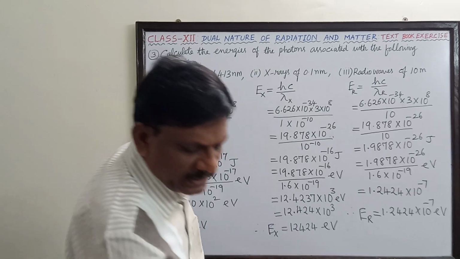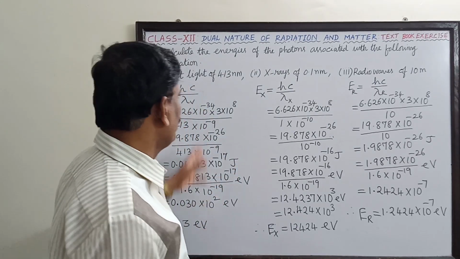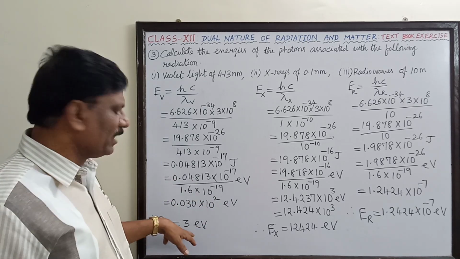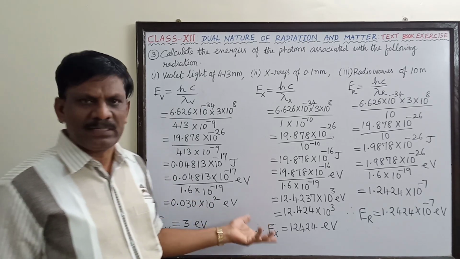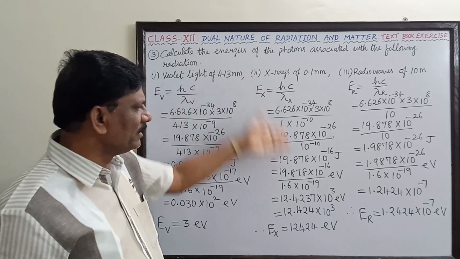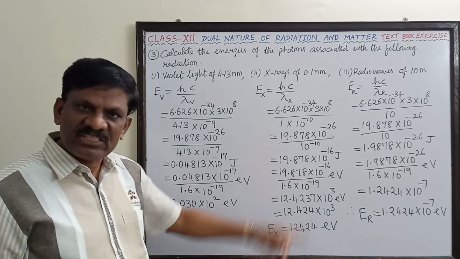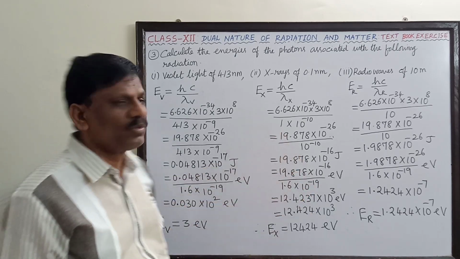So in all these types of problems, first you find the energy in joule, and then if you convert it into electron volt, it will be better. We are expressing both joule as well as electron volt by dividing the joule by the charge of the electron. I hope you have understood well. Fine.